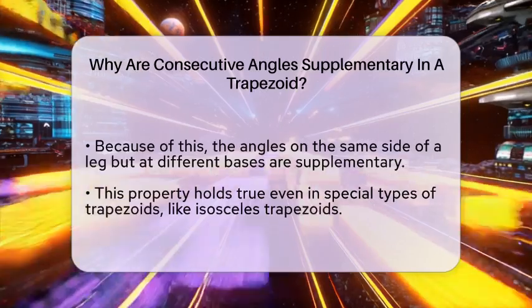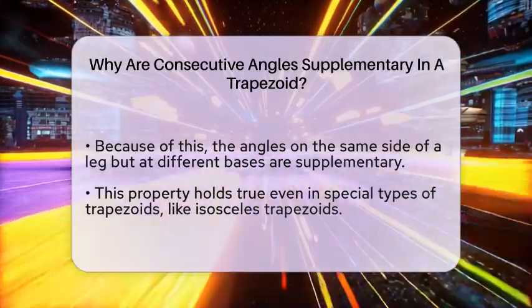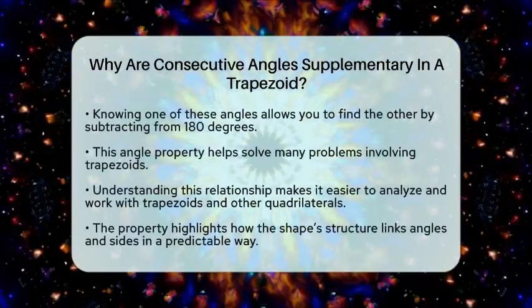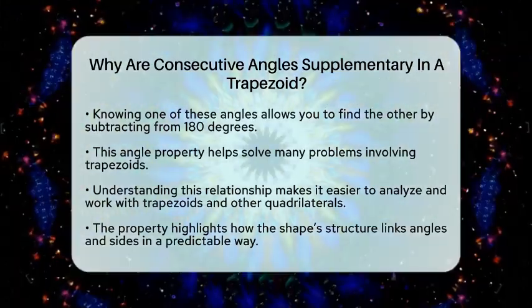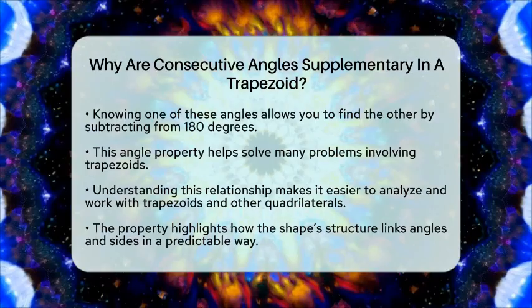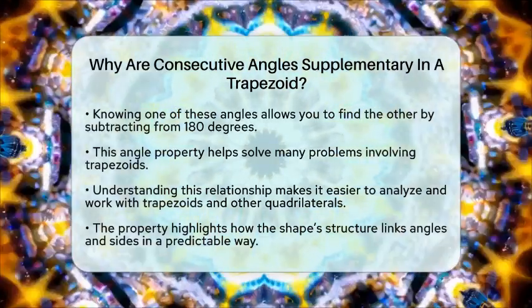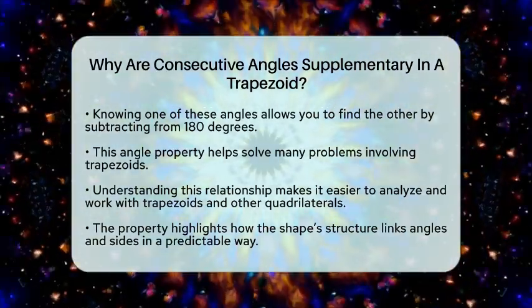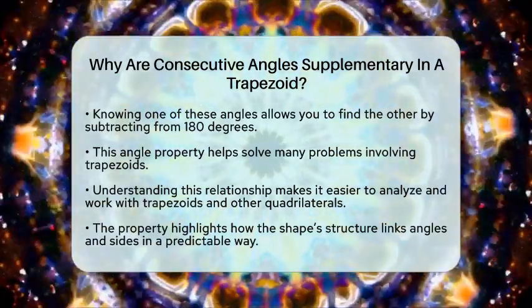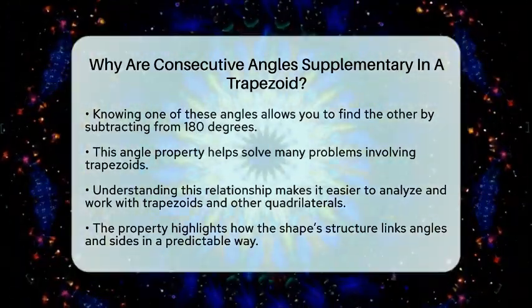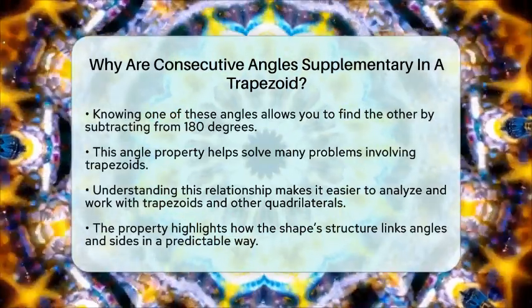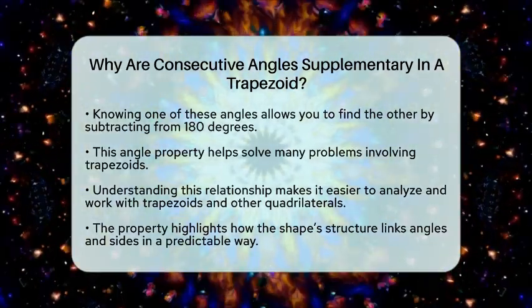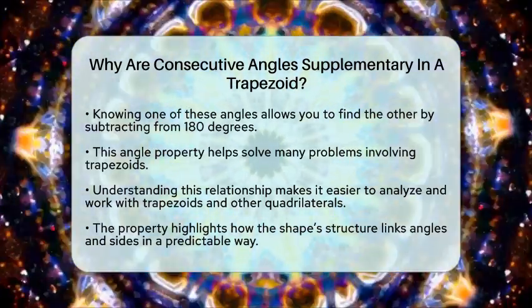This property is also true in special types of trapezoids, like an isosceles trapezoid, where the legs are equal in length. Even in those cases, the angles on each leg still add up to 180 degrees. Understanding why these angles are supplementary makes it easier to work with trapezoids and other quadrilaterals. It shows how the shape's structure keeps certain angles linked together in a predictable way.